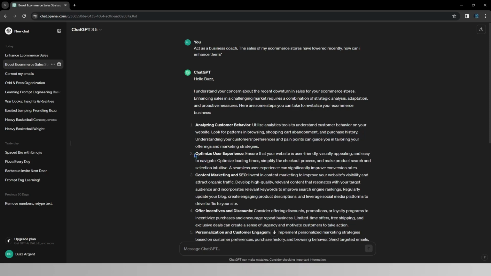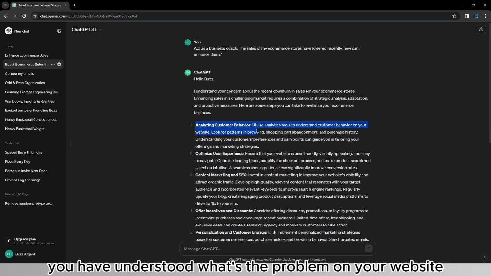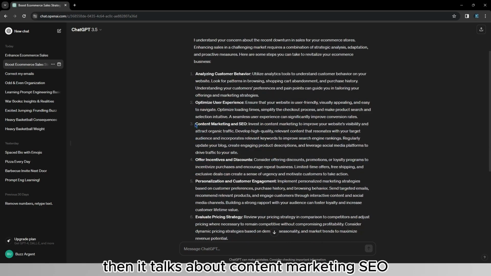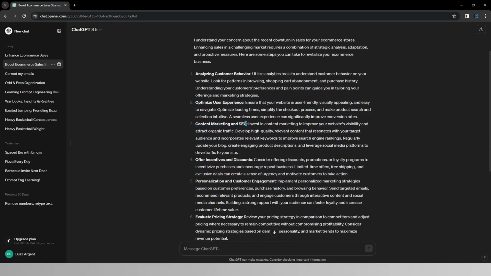Then it says, optimize user experience, so that once you have understood what the problem on your website is, you can fix it, just like so. Then it talks about content marketing and SEO. So once you have analyzed what's wrong with your website and you have fixed it, it's time to expand your reach. So you start with content marketing, search engine optimization, high quality relevant content, etc. It talks about target audience and search engine optimization.